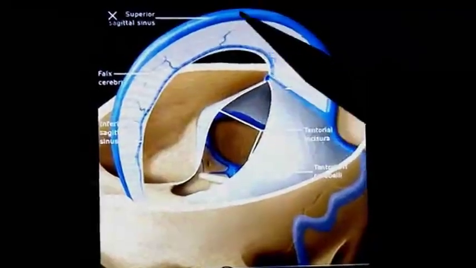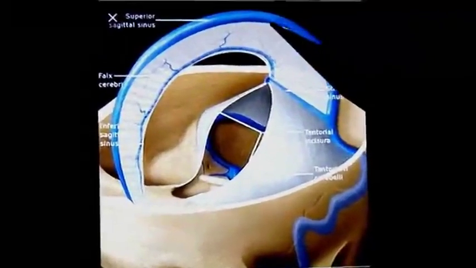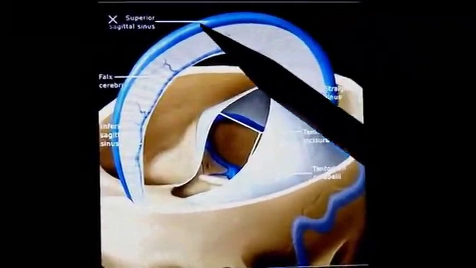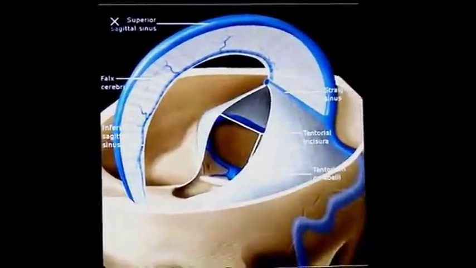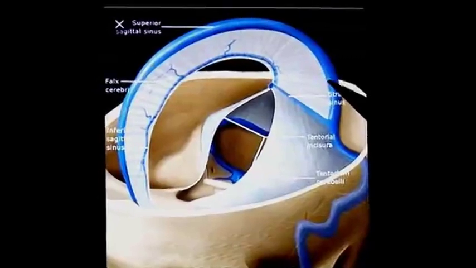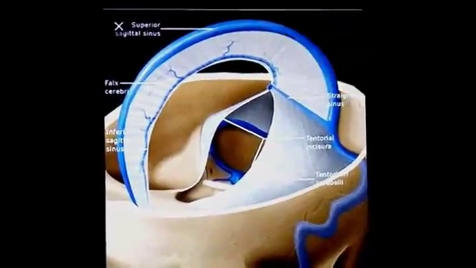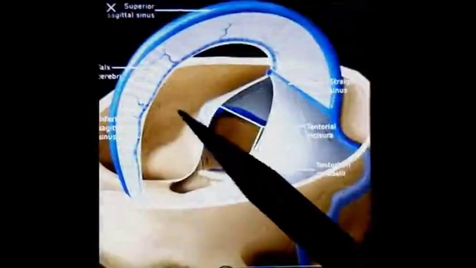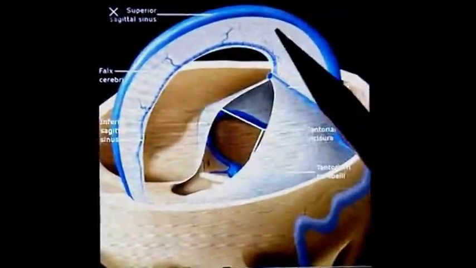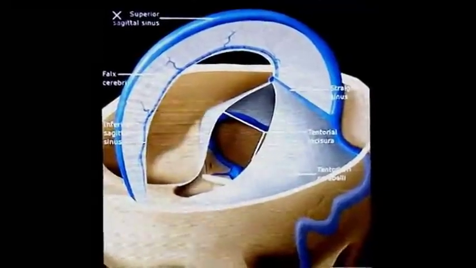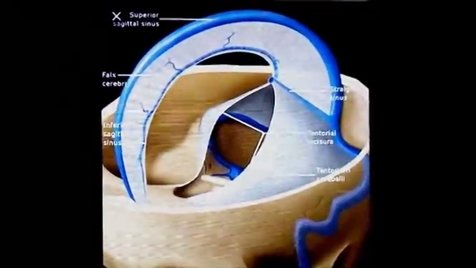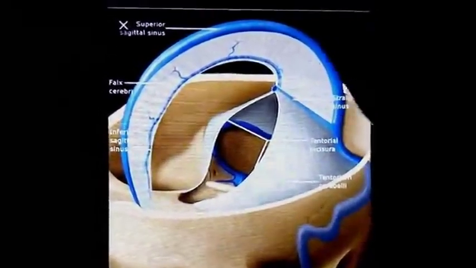These venous channels do not have any valve, so blood can flow in any direction, maybe in this direction or this direction, depending upon the gravity and the position of the head of a person. These venous sinuses drain the venous blood of brain, meninges and bones of skull. Cerebrospinal fluid is also absorbed into these venous sinuses.